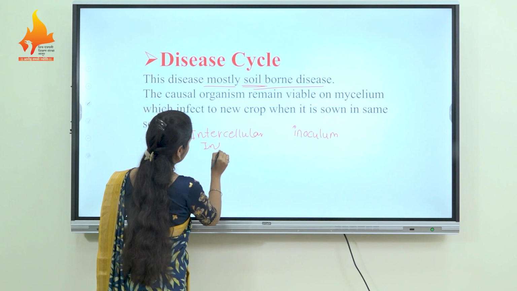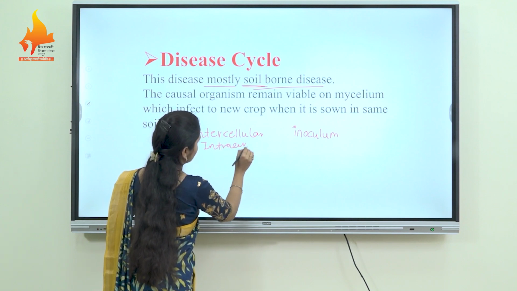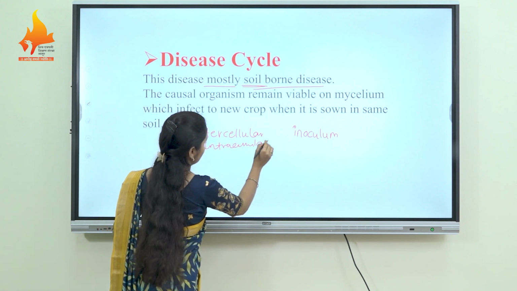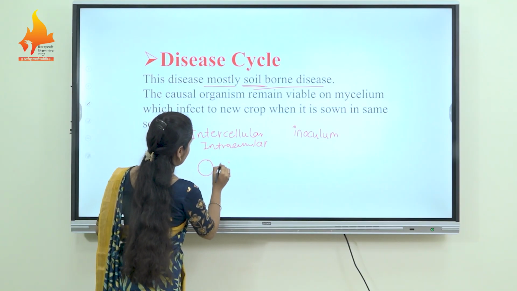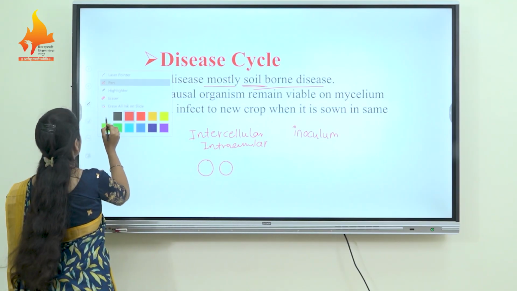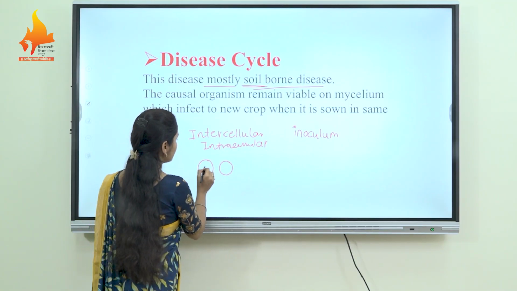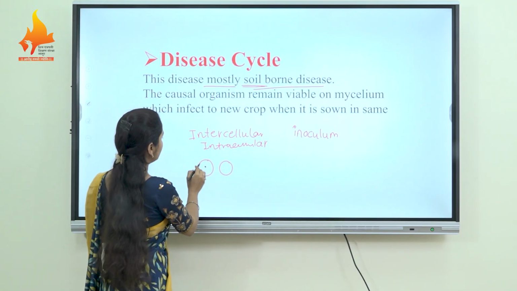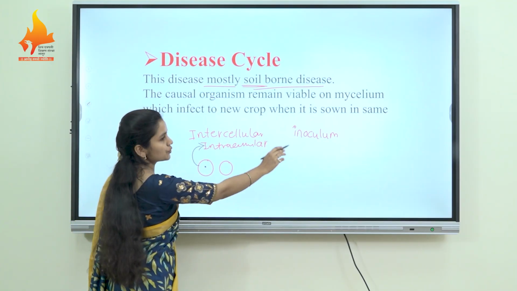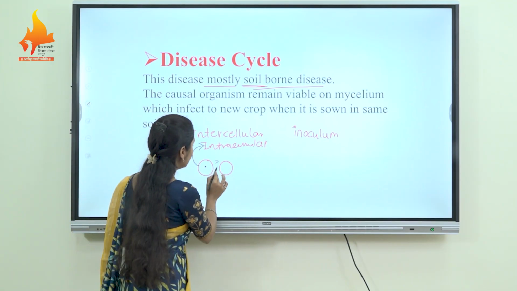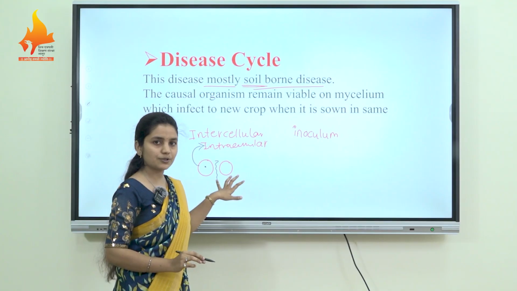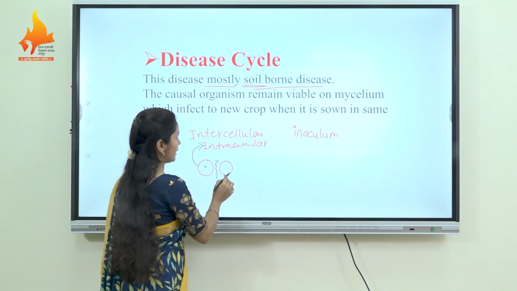Intercellular or intracellular means what? When the source of inoculum is present inside the cell, it is called intracellular, and whenever the source of inoculum is present in between two cells, it is called intercellular.